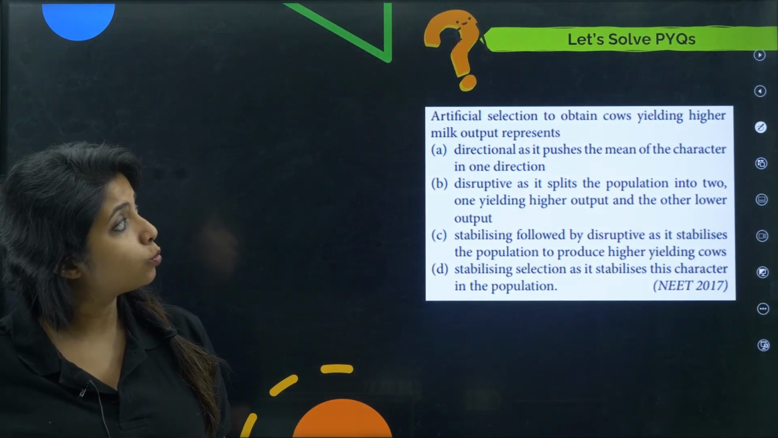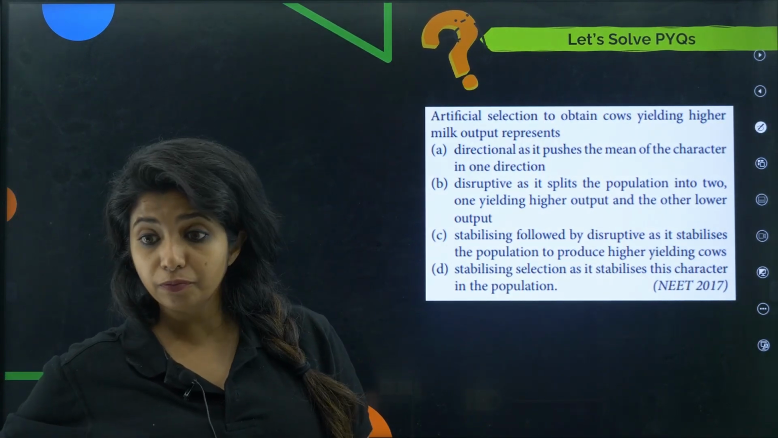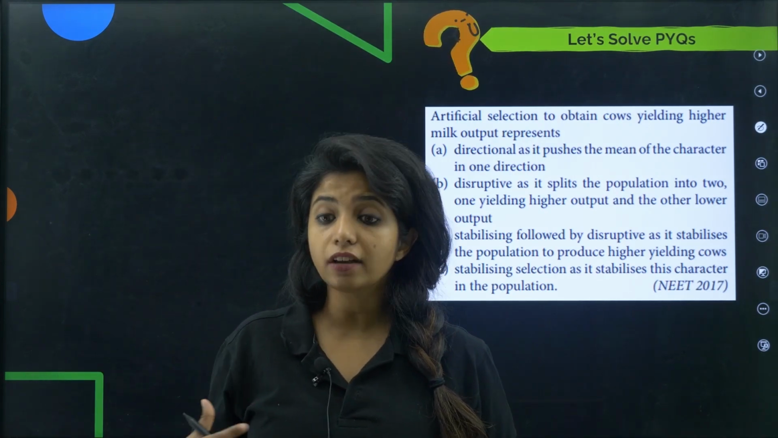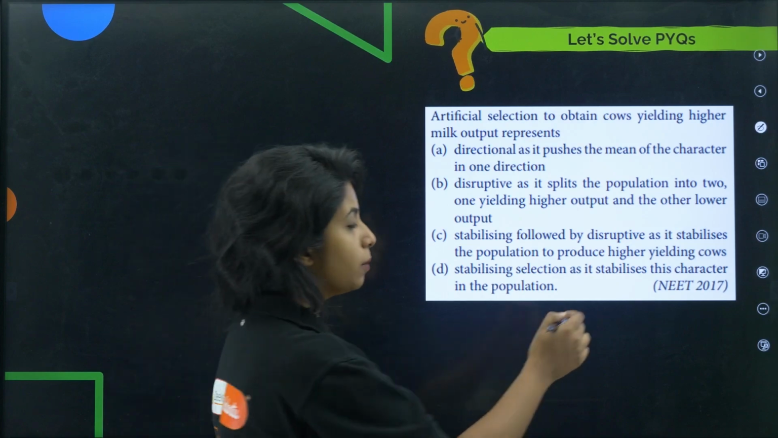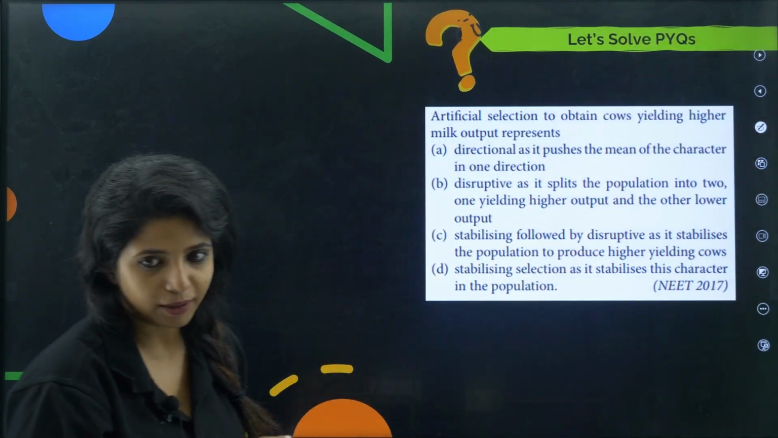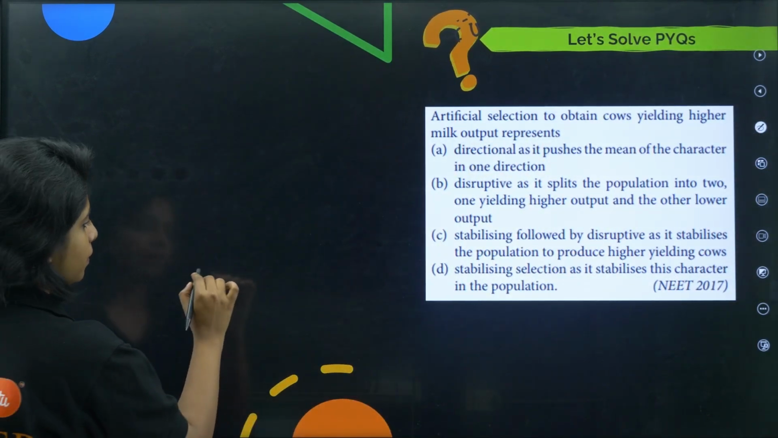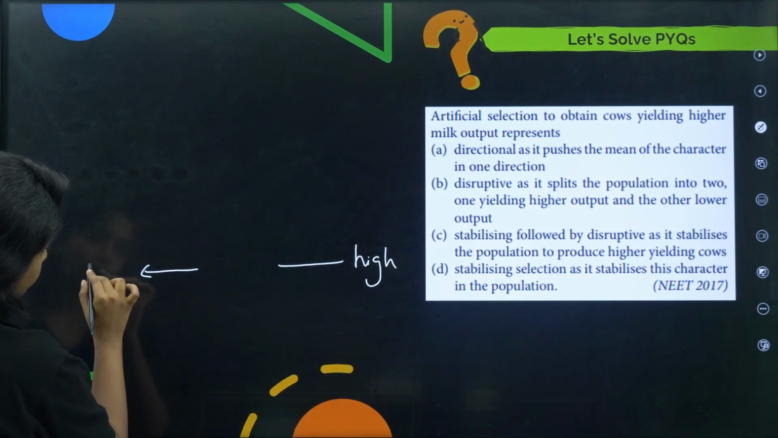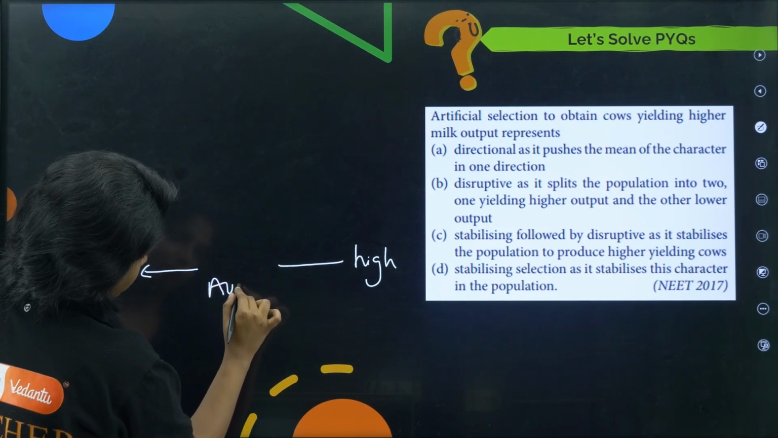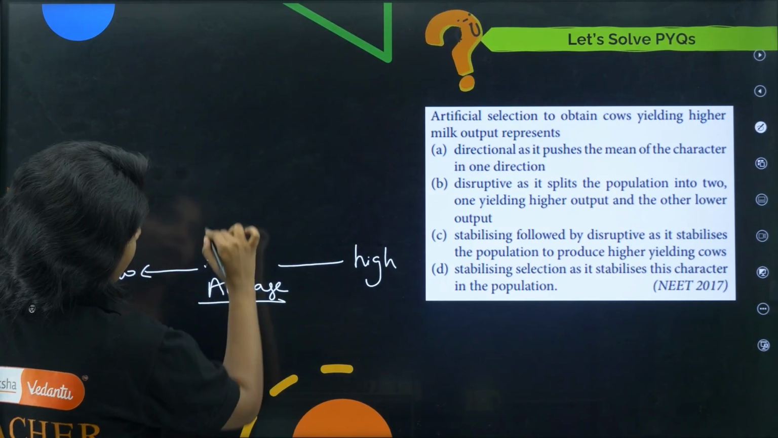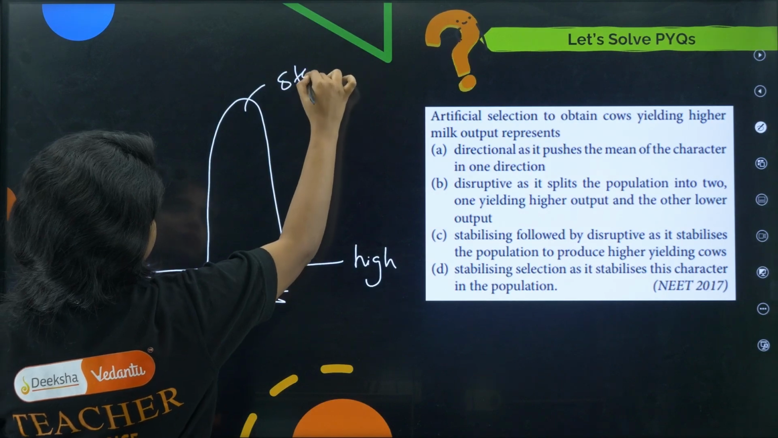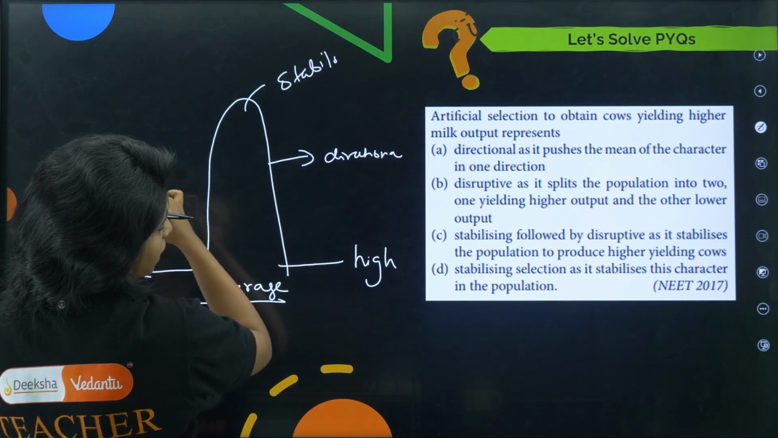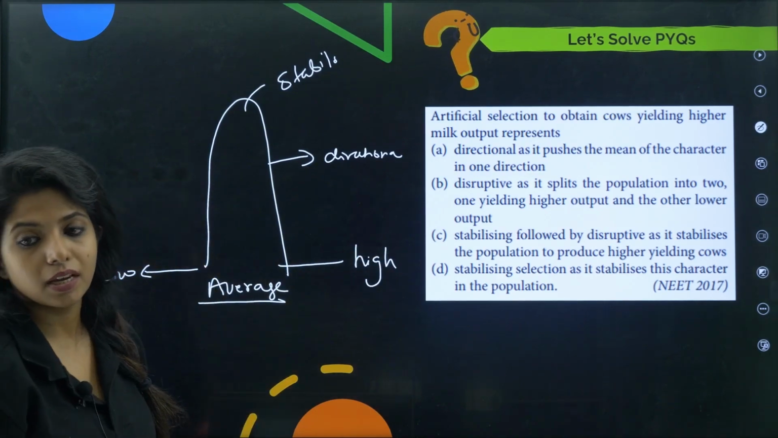Artificial selection to obtain cows yielding higher milk output. So I'm artificially selecting cows that are giving higher milk output. Then what does it represent? The question is again very simple. Something can be high, something can be low, and something can be average. If the average one stays, this is stabilization. If it moves to this side, it is directional, or this side, it's directional. If it moves to both sides, it is disruptive.